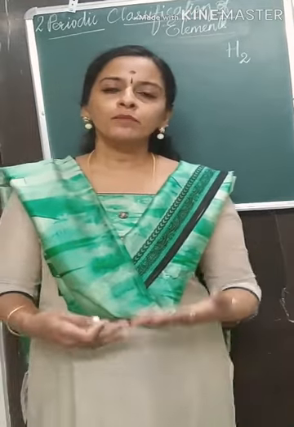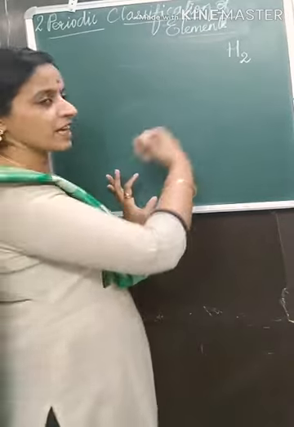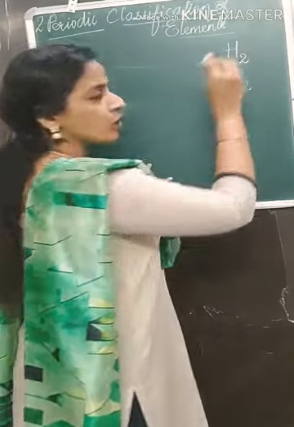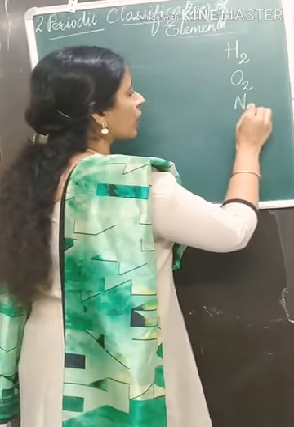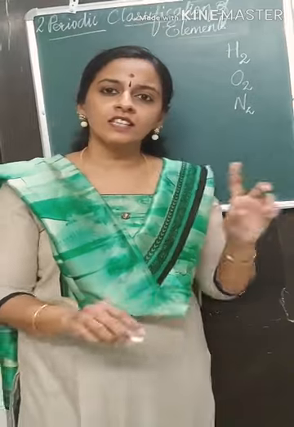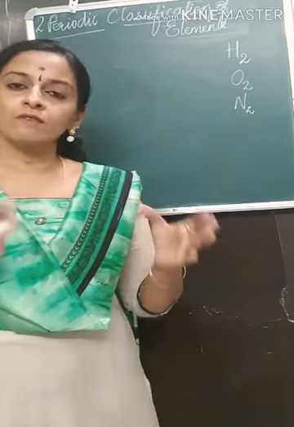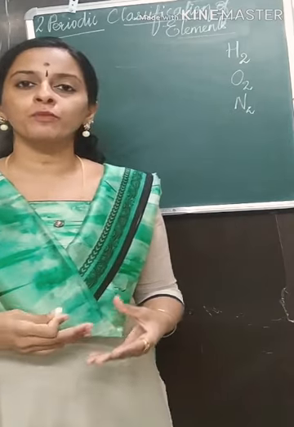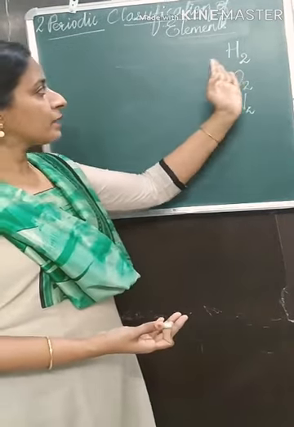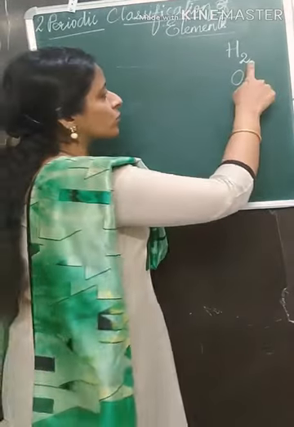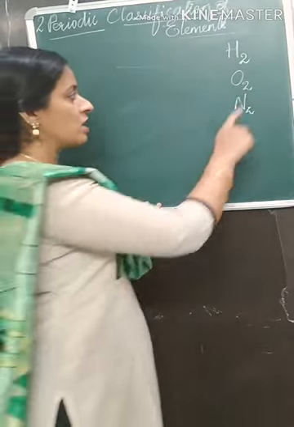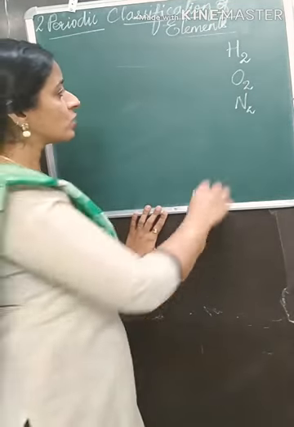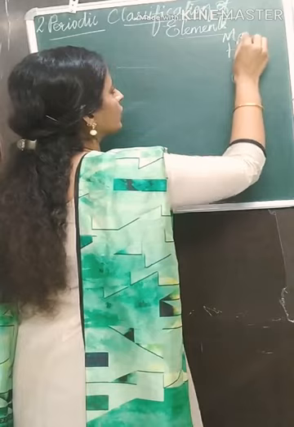Now let us talk about molecules. For that I will give you an example. Here we have the hydrogen molecule, similarly oxygen molecule, nitrogen molecule. As you can see, molecules are the substances that contain two or more atoms. So here, two atoms of hydrogen make a molecule of hydrogen. Similarly, two atoms of oxygen make a molecule of oxygen. So these were about molecules.